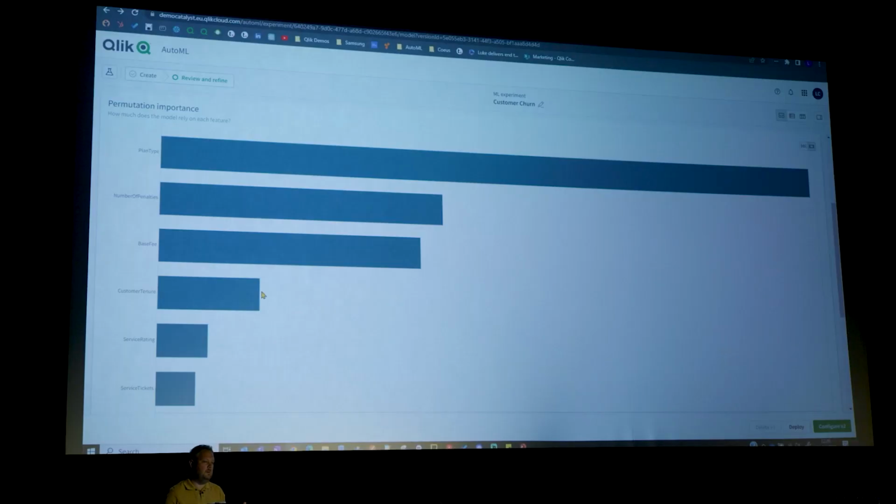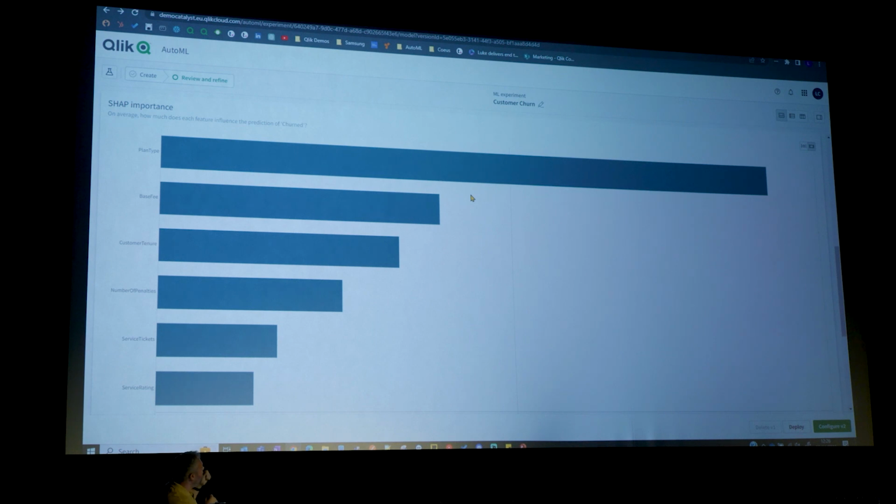The first one, permutation importance. So right at the very top of the list, it's plan type. If you remember back to the domain experts, the customer team, they believed it was all the base fee. Well, actually, it's the plan type which is the model's most important feature for customer churning, followed then by number of penalties, which obviously relates to the plan type itself, followed by base fee. So the top 3 there really stand out compared to the rest.